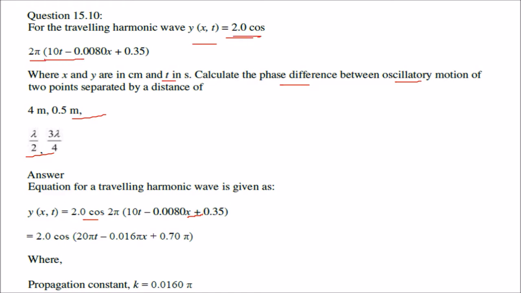Now this is the equation which we can write in a certain form. See, this is cos 2 pi, multiply 2 pi inside, because we don't want this 2 pi outside, let it be inside. This propagation constant k is what? When we compare it with a cos(omega t minus kx plus phi), k becomes 0.0160 pi.